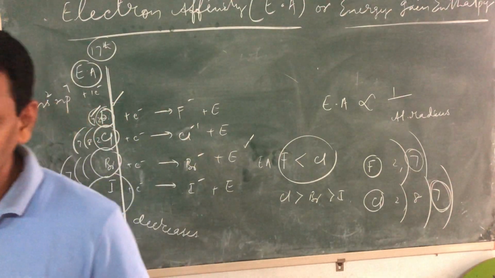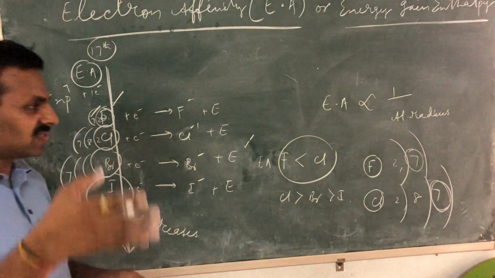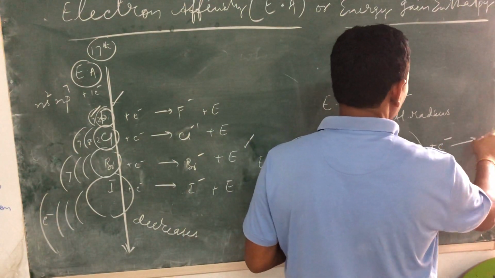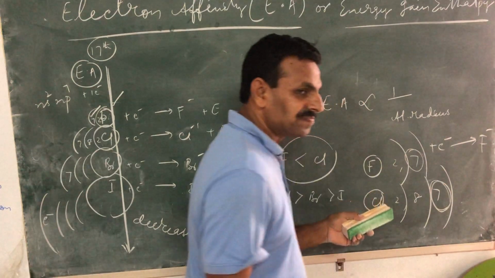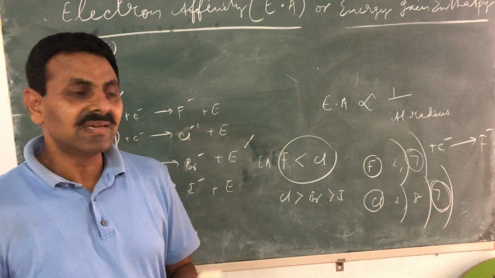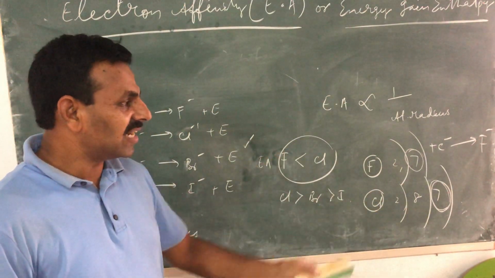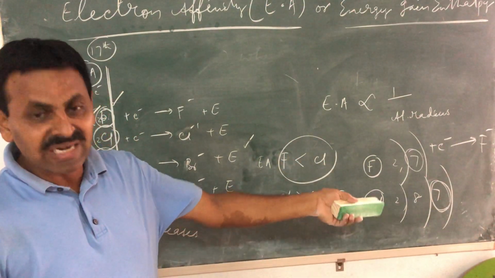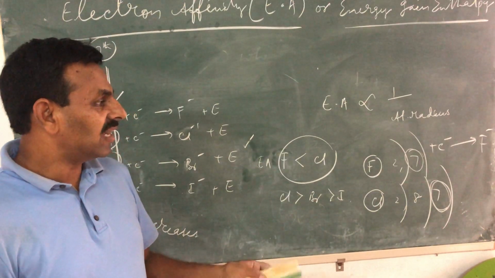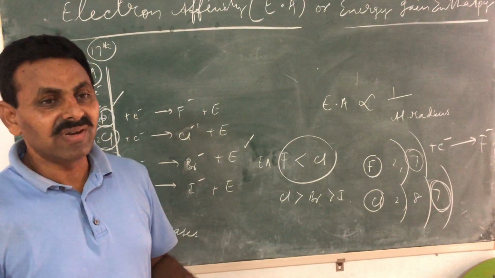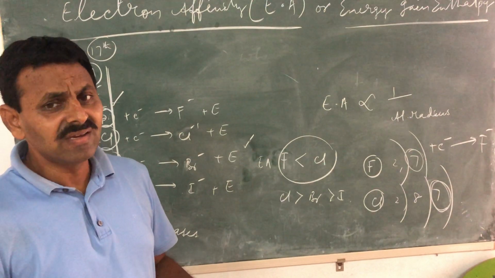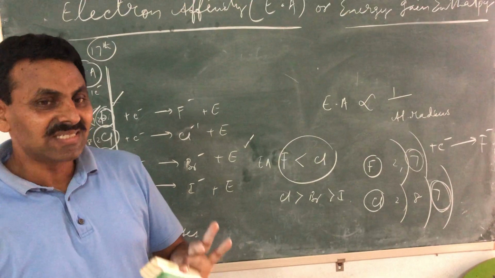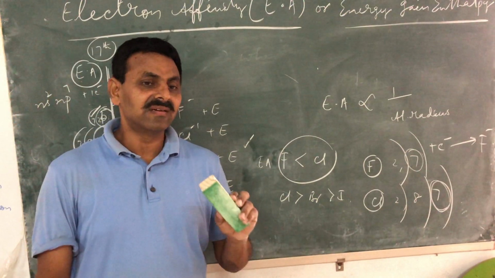They are already experiencing some inter-electronic repulsions. In such a situation, you are trying to add one more electron to make F minus. It will become F minus because it needs an electron to become inert gas configuration, but the energy released will be comparatively less. Why? Simple answer, it is because of the small sized second shell and greater